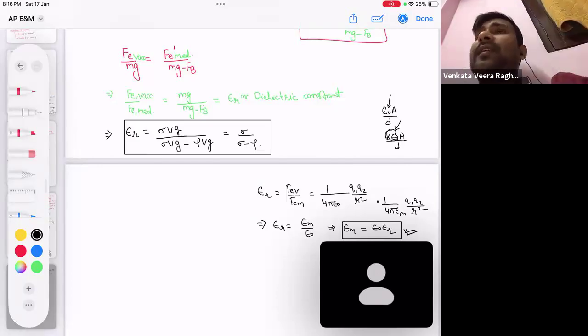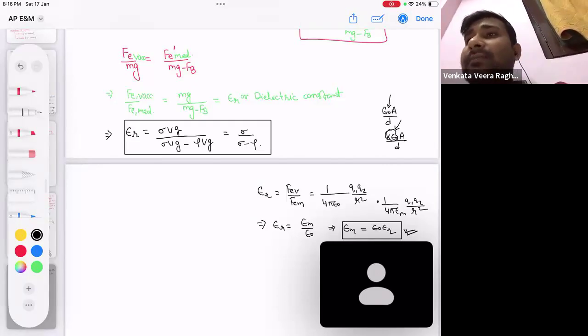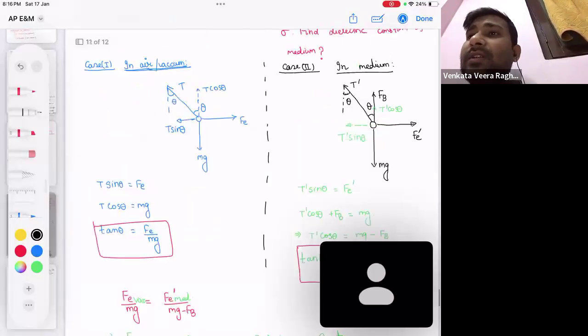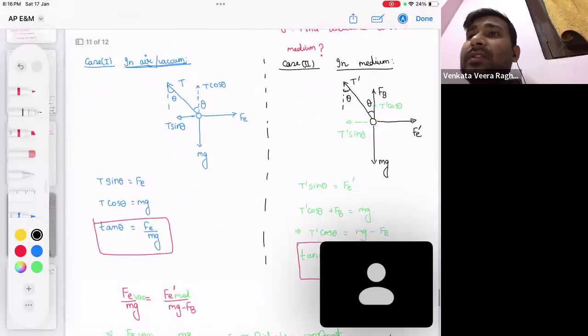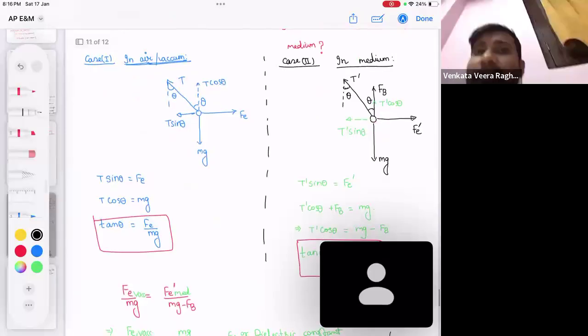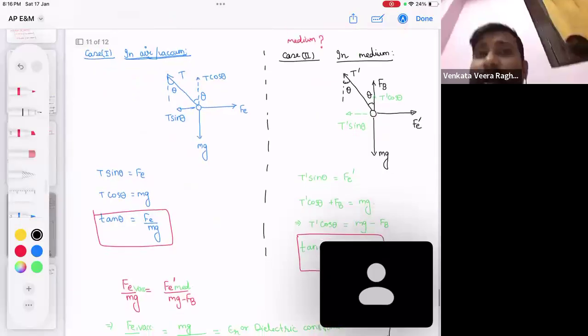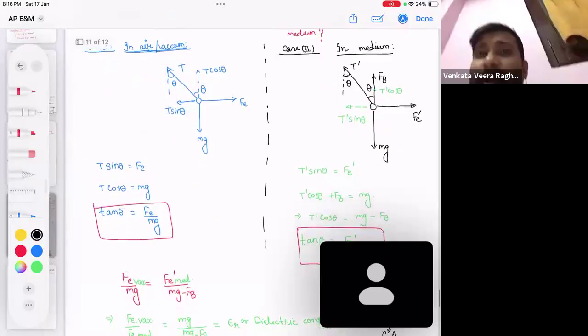The question will give you values, like sigma is 2 and rho is 1, so that you can find the exact number as your answer. But the concept is that we should draw the free body diagram to write the equilibrium condition. And once we get the equilibrium condition, we can apply it and bring it into the format so that we get the relative permittivity. Understand this thing?